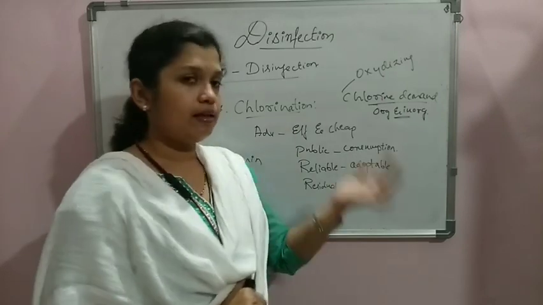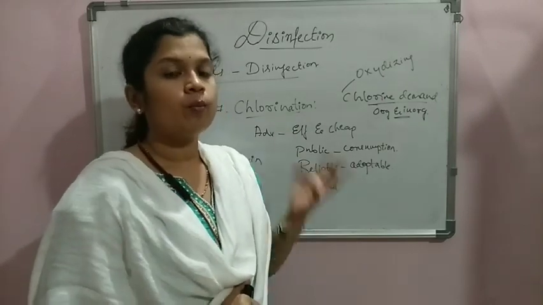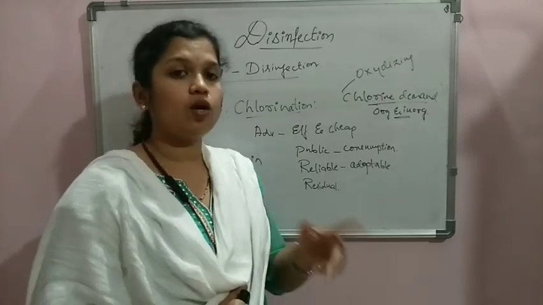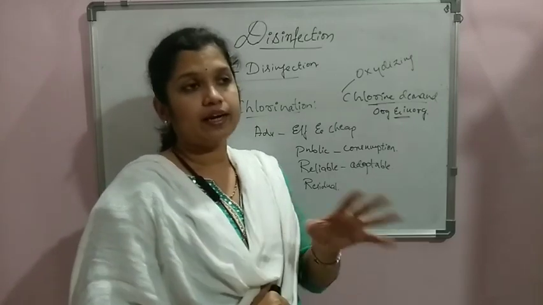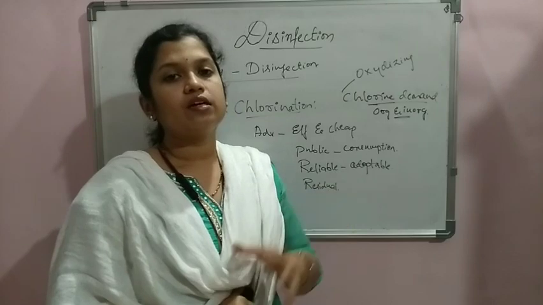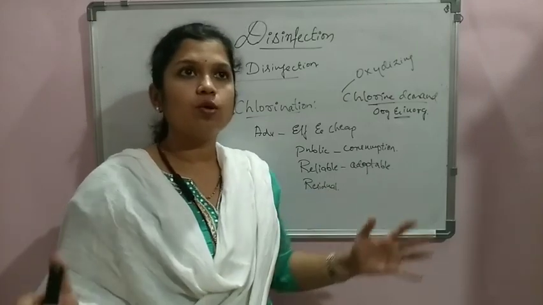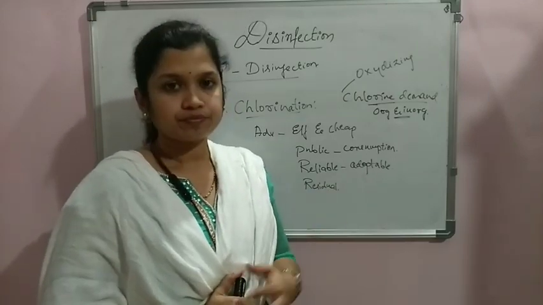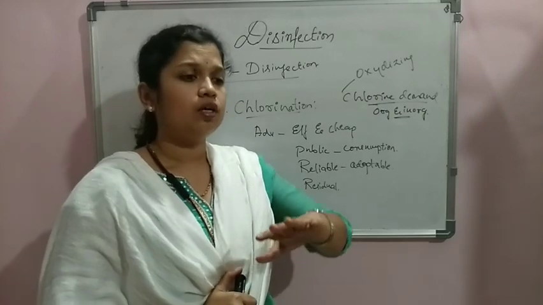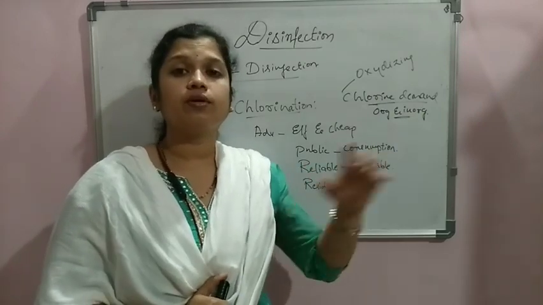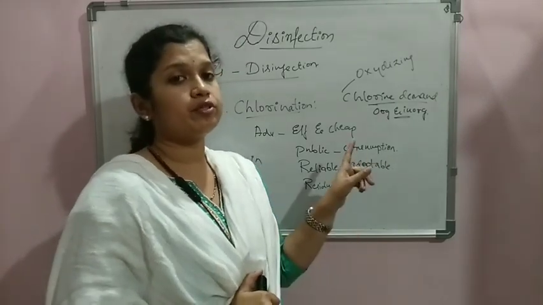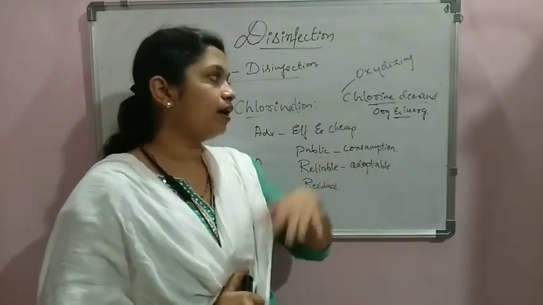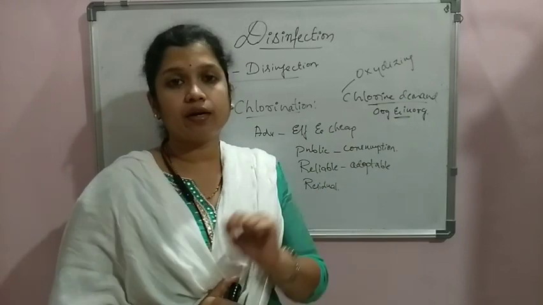Whenever we are adding chlorine into the water, before adding it we have to test the chlorine demand of that water. It will not be the same for all kinds of water. Why? Because when we consider river water, since it is an open source, pollution may be high. Also, how much treatment we have given previously is a consideration. If we go only for disinfection, then the infectants will be high and also the organic and inorganic material will be high.